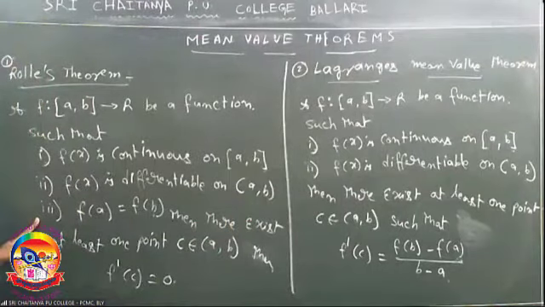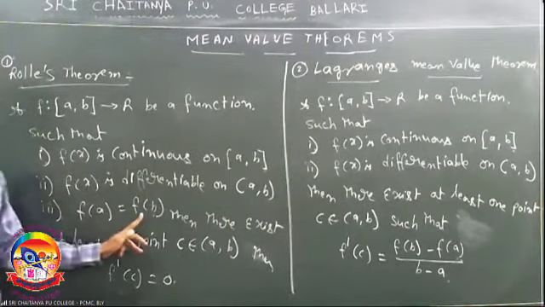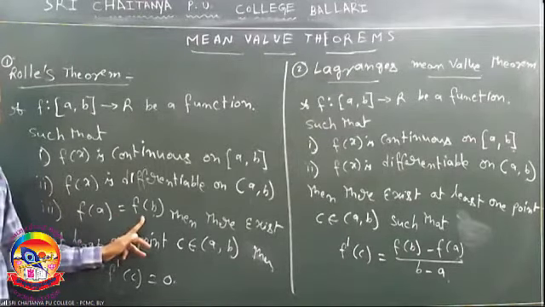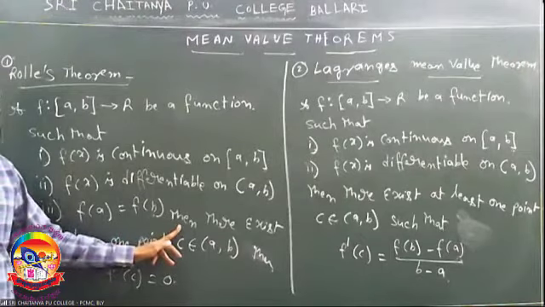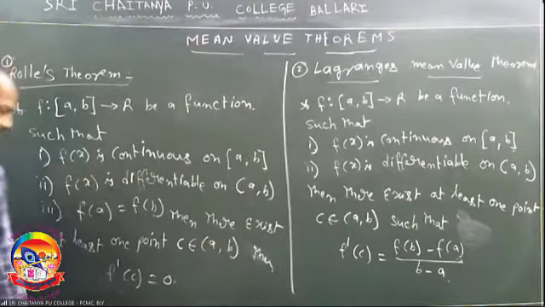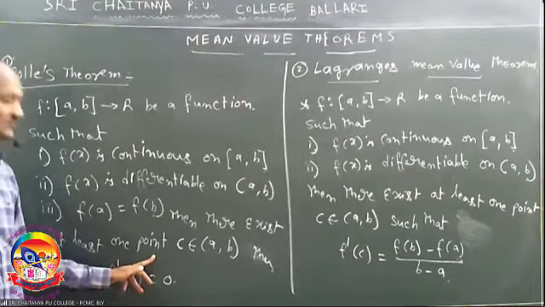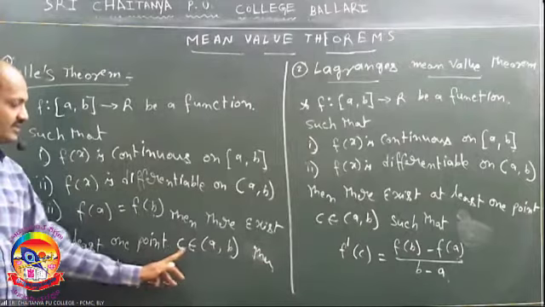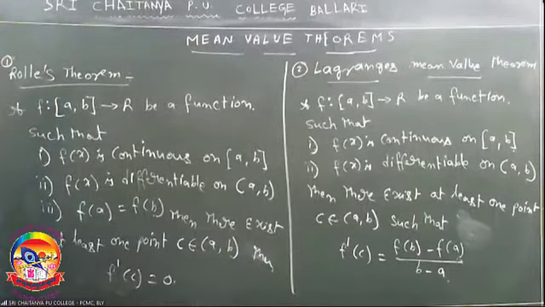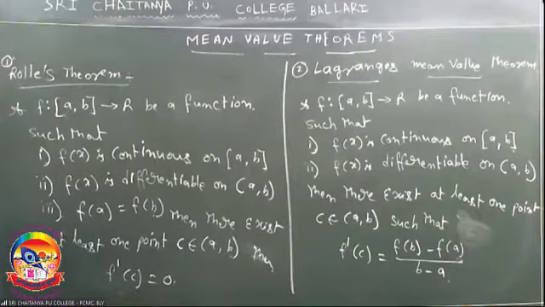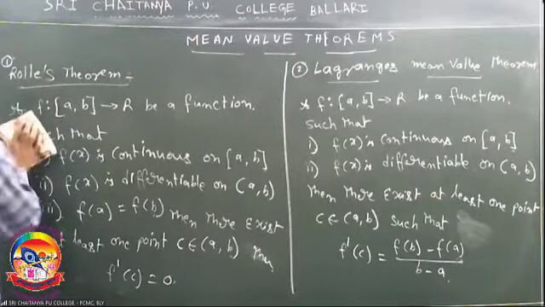Third condition, f(a) is equal to f(b). Then there exists at least one point c in (a, b) such that f'(c) is equal to 0.